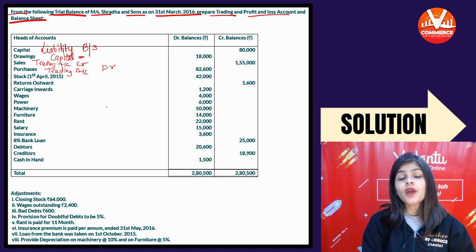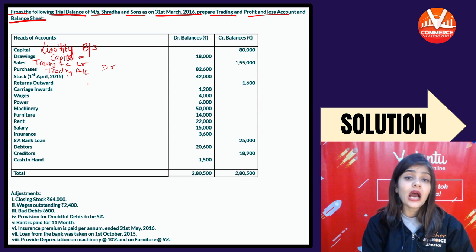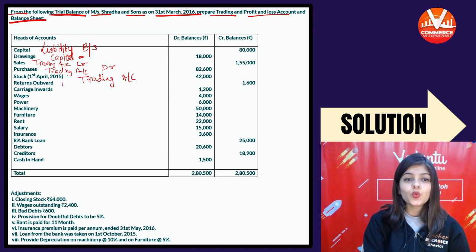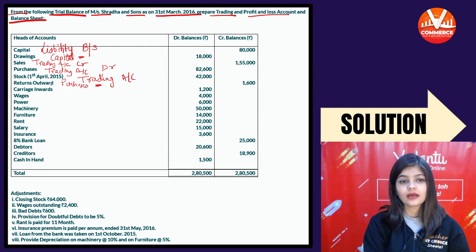Then stock on 1st April. It is opening stock. Opening stock कहाँ record होगा? Trading account में record होगा. Opening stock, trading account. Then return outward. Return outward कहाँ जाएगा? Return outward is purchase return. You will subtract from purchases. Purchases में से minus कर दिया.